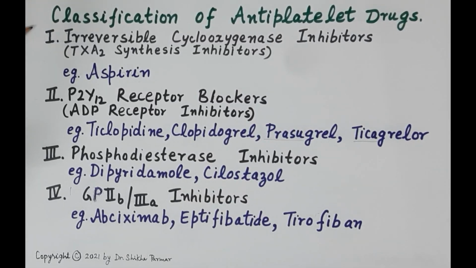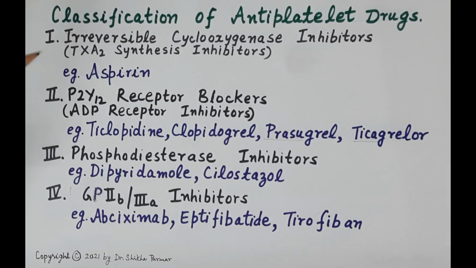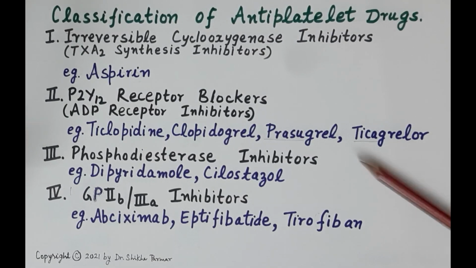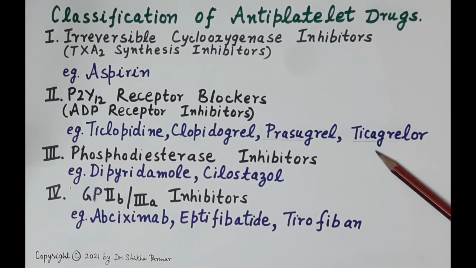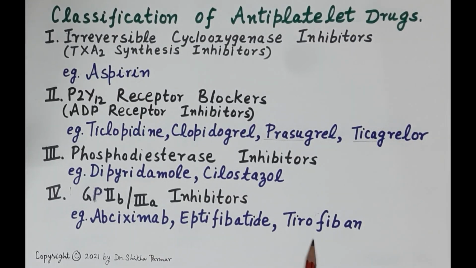Now talking about the classification of antiplatelet drugs, the first category of drugs are the irreversible cyclooxygenase inhibitors or thromboxane A2 synthesis inhibitors, for example aspirin. The second category of drugs are the P2Y12 receptor blockers or ADP receptor inhibitors, for example ticlopidine, clopidogrel, then prasugrel, ticagrelor. The third category of drugs are the phosphodiesterase inhibitors, for example dipyridamole, cilostazol. The fourth category of drugs are the GP2B3A receptor inhibitors, for example apixaban, then aptifebatide, tirofiban.